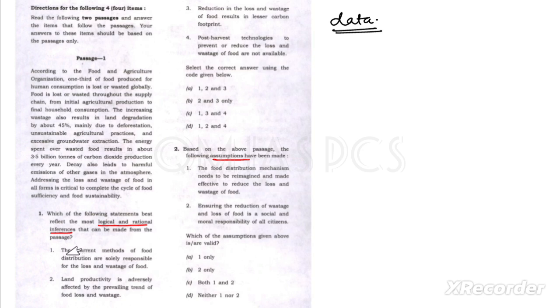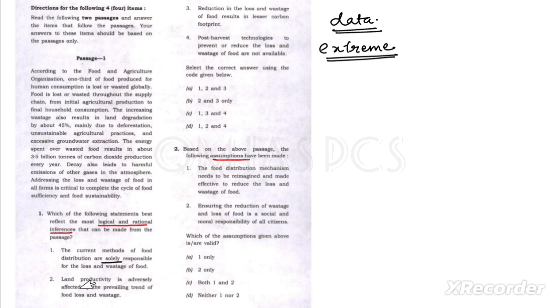It is saying the current methods of food distribution are solely responsible for the loss and wastage of food, but solely responsible means completely responsible. So these are extreme words. Whenever there are extreme words, there is a chance this option can be wrong. You can just consider this can be false. You can check the other options.